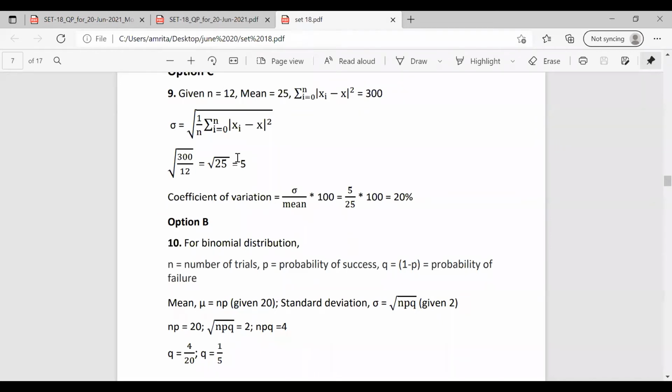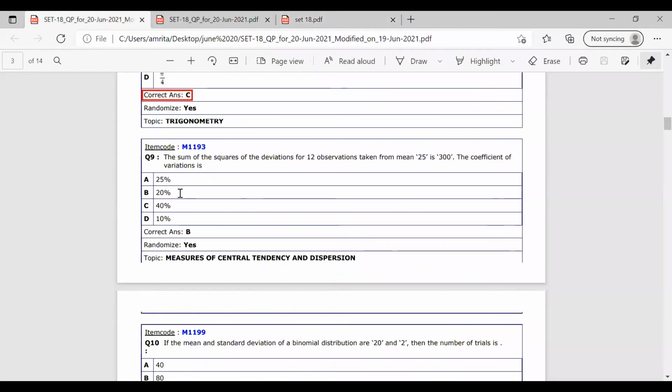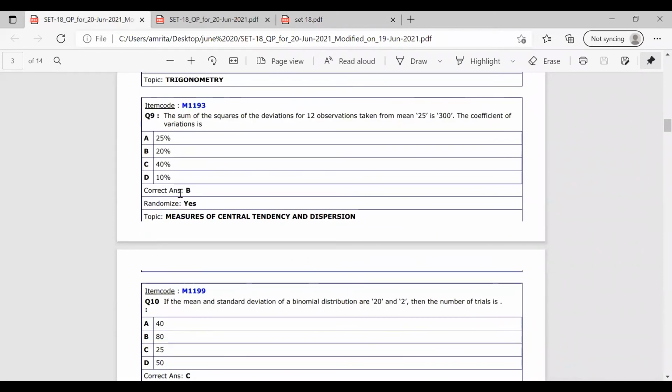In the question, it is asking to find out the coefficient of variation. So coefficient of variation becomes sigma by mean into 100. Sigma is 5, mean is 25. So 5 by 25 into 100, we have it as 20%. So checking among the options, the correct answer is 20%. That is option B. This is a very simple question.